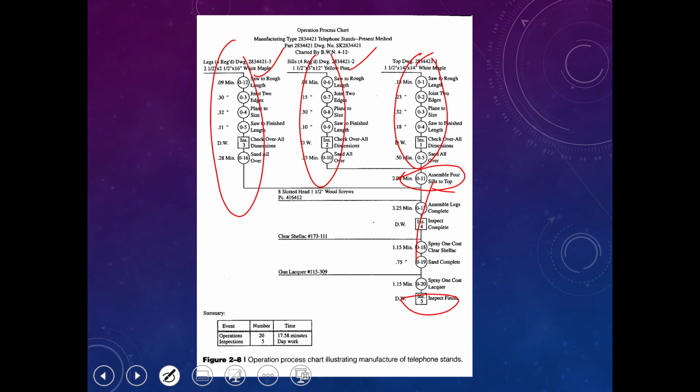They have to fabricate or assemble the leg, the seal, and then the top drawing. After that, they assemble all of these together, and then they have a telephone stand ready. And then they have an inspection after finishing that. They also put here the time, total number, and then the process operation summary.